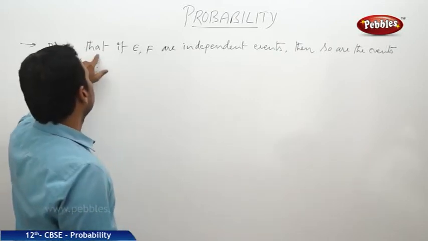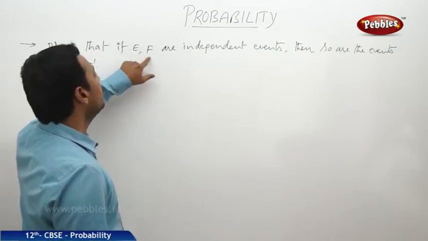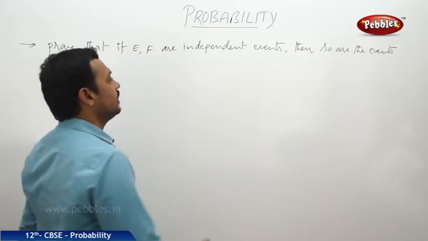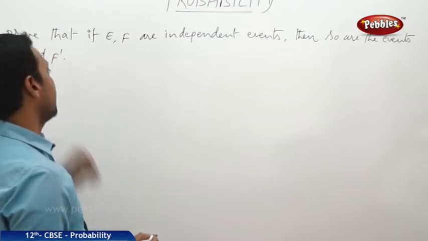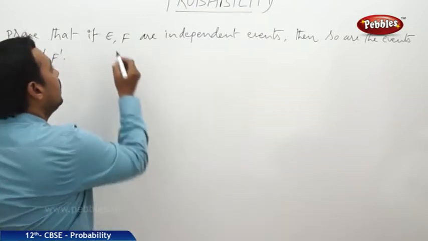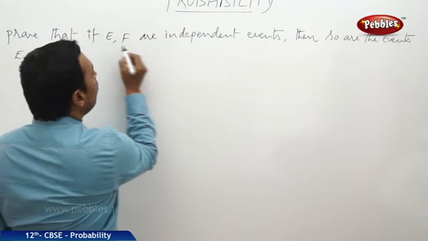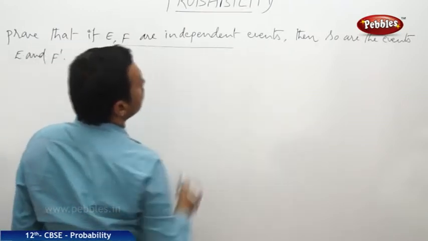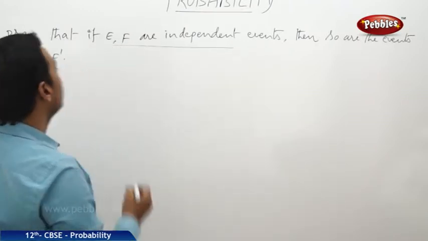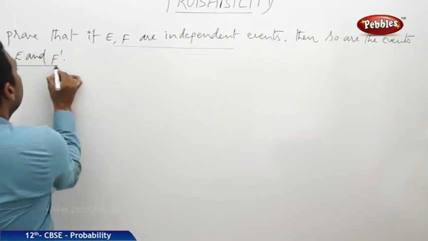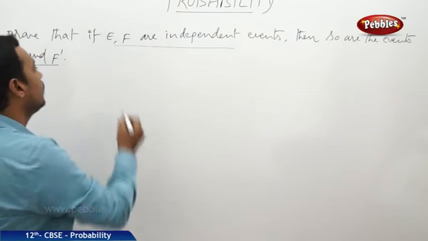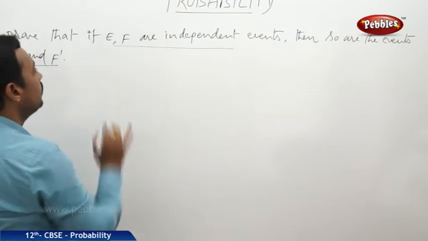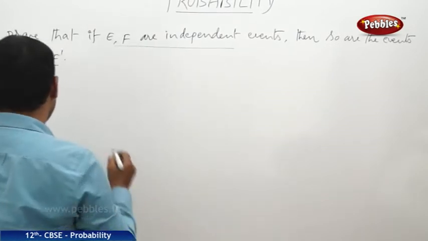Here is one problem given: prove that if E, F are independent events, then so are the events E and F dash. Given that E and F are independent events, we have to prove that the event E and F dash, meaning the complementary event of F, are also independent. Now for this,